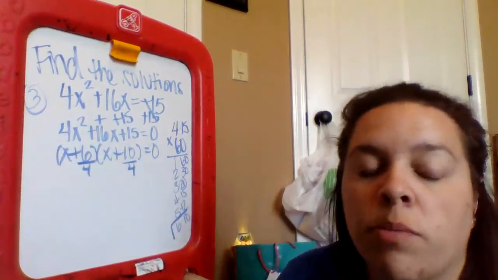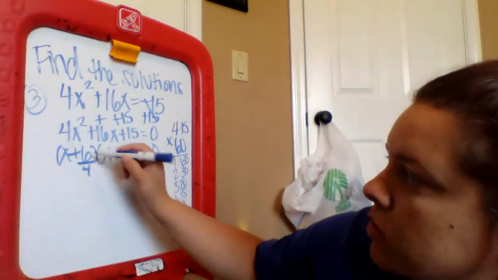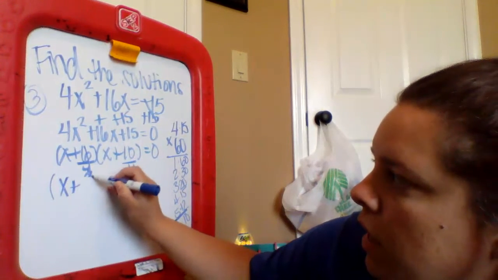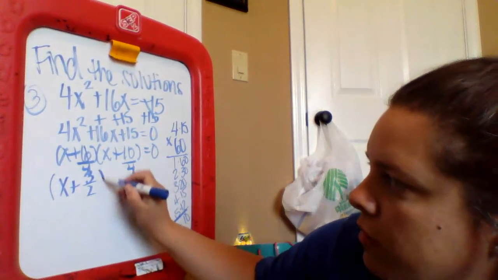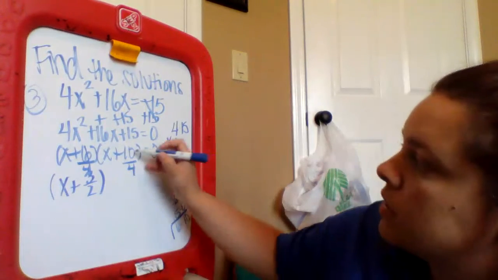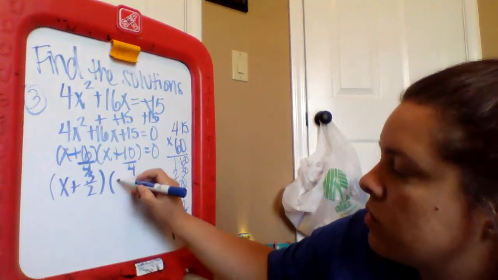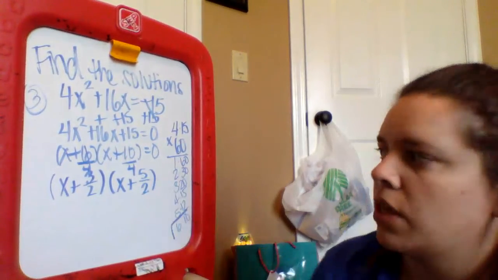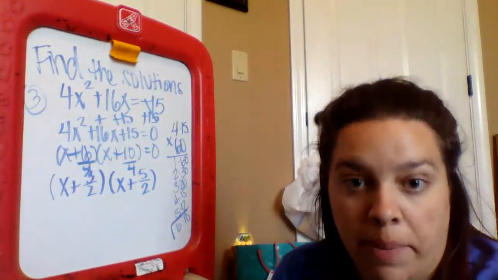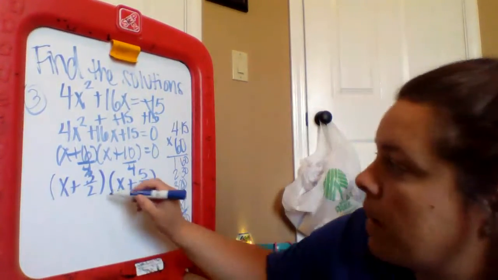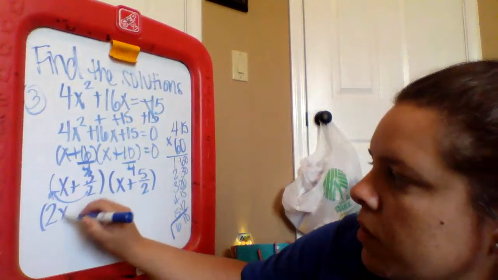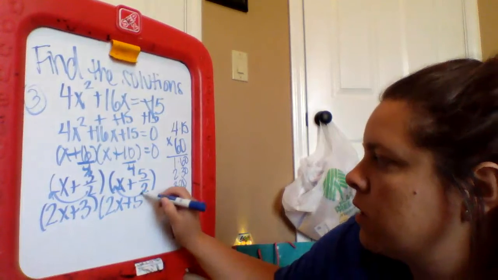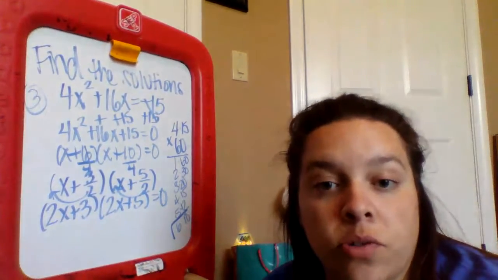6, 4. 6 and 4 are both even numbers, so they can reduce by 2. So 6 divided by 2 is 3, and 4 divided by 2 is 2, so that reduces to 3 halves. 10 and 4 are both even numbers, so I'm going to reduce those by 2. 10 divided by 2 is 5. 4 divided by 2 is 2. So that is the divide by a part. Now we bottoms up. So I bottoms up this 2. I bottoms up this 2. And that is step 2, factor.